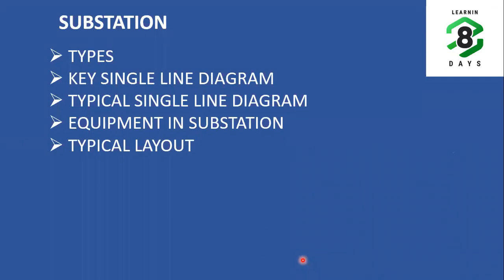So we will go in the following aspects, like what are the different types of substations. Then we will see what is the key single line diagram, and we will discuss a typical single line diagram, and then we will see what are the various equipments in that substation, and finally we'll discuss a typical layout. And these are the main things that we are going to cover in this presentation.